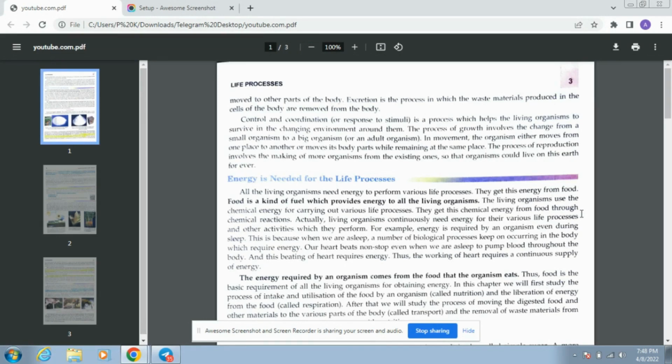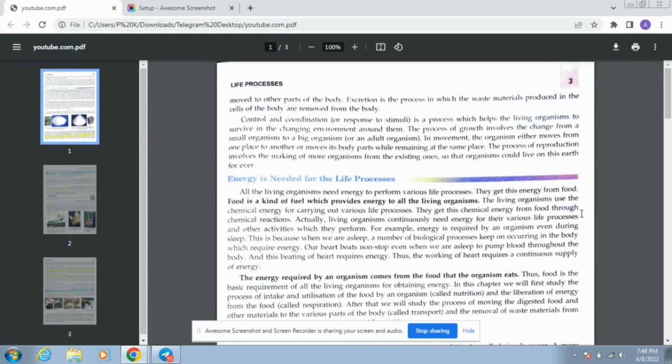So every machine needs energy to perform the various processes which they are made for, and we humans have food as fuel to get energy to perform our daily life processes like nutrition, reproduction, or anything. So we need energy. And where do we get energy from? Yes, it's food. We have read many times it's food from where we get energy.